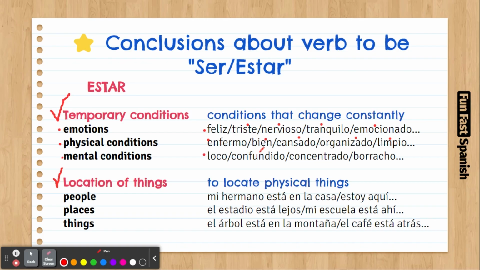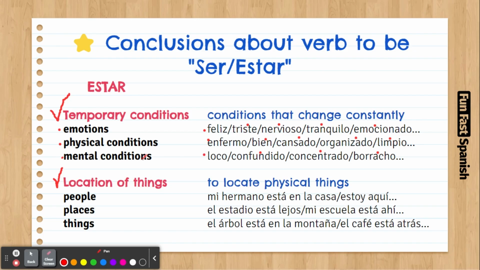Or confused, for instance. You're not confused all the time, or concentrated. You're not concentrated 24/7. Drunk, for instance. These mental conditions are also physical, because it's part of the health of your body.